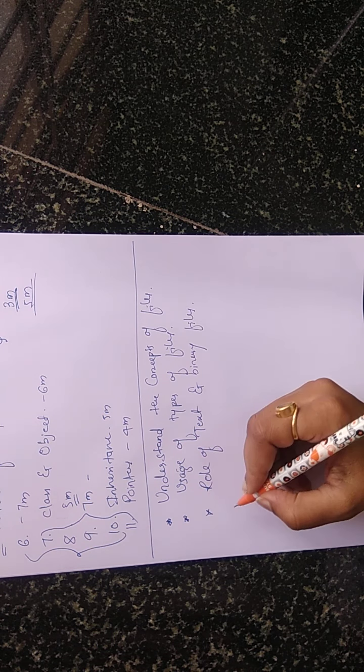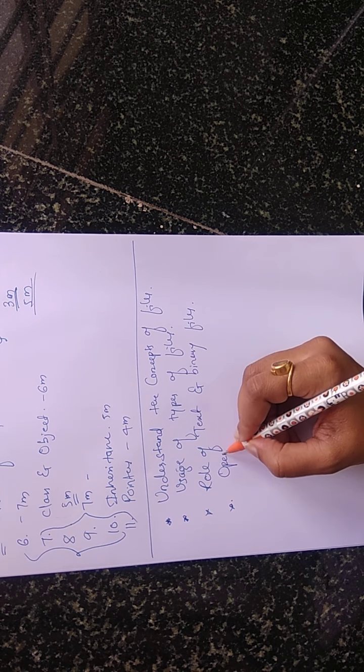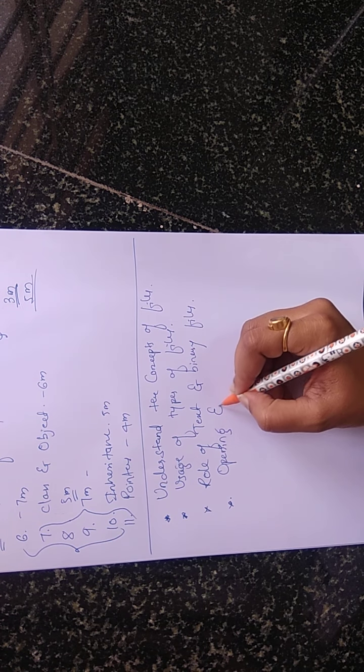Then next we'll study relating to opening and closing of files. That is the concept of how to open your file and how to close your files. Normally, when you are using your computer, for the files relating to Excel, Word, PPT, how do we open those? We just double click on that file and the file will be opened. But how exactly are the text files and the binary files handled to open and close? All that we'll study here. So we will be studying the concept of opening and closing of files.